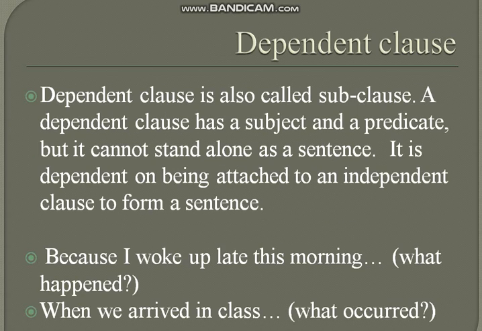Then we have the dependent clause. A dependent clause is also called a subclause or subordinate clause. A dependent clause has a subject and a predicate, as we have already said that it will also consist of a subject and a verb, but it cannot stand alone as a sentence. It does not give us a complete sense, and we cannot call it a complete sentence. It is dependent on being attached to an independent clause to form a sentence. It would always depend on the main clause or the independent clause to complete its meaning.